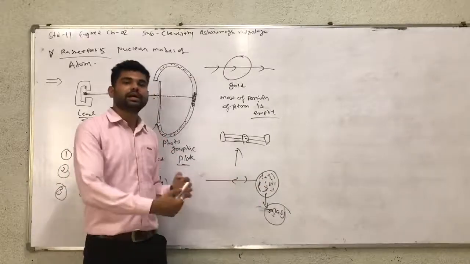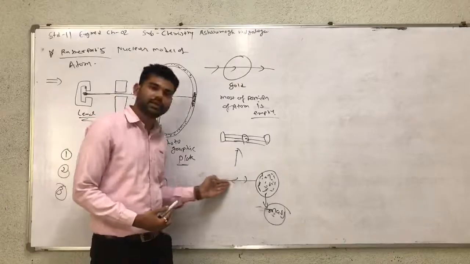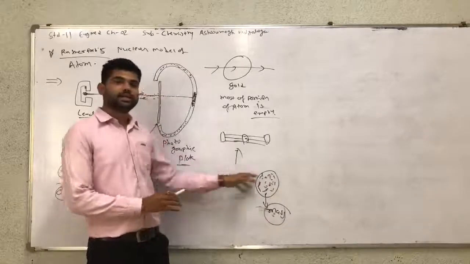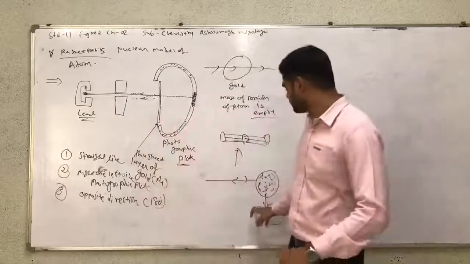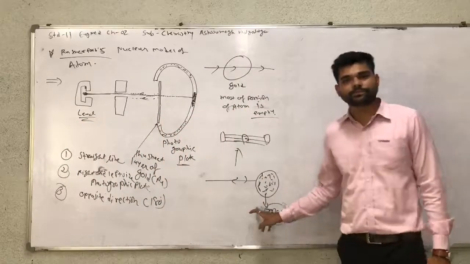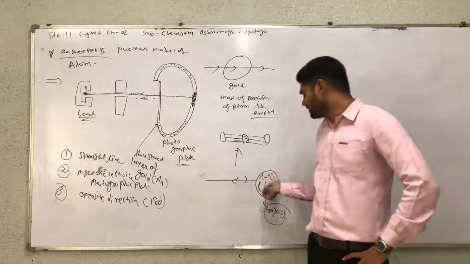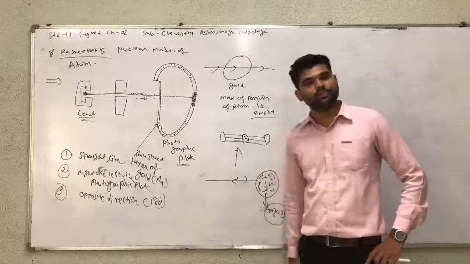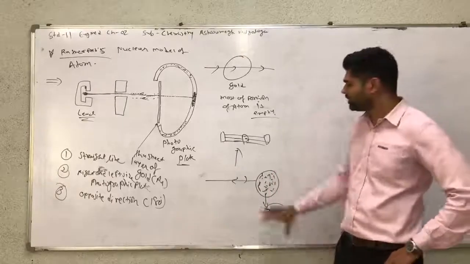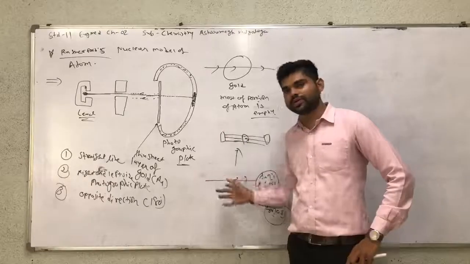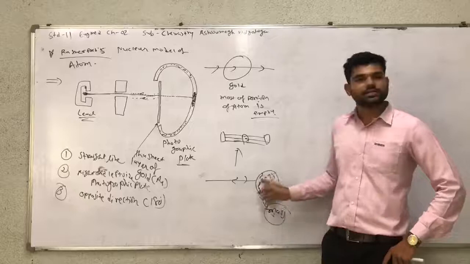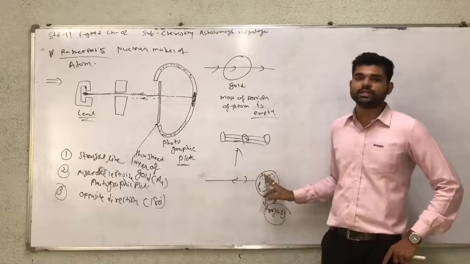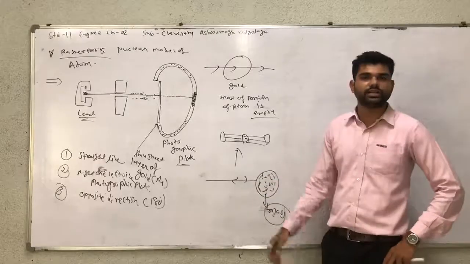But the nucleus contains more than the alpha ray's high intensity, so the ray comes back at 180 degrees.